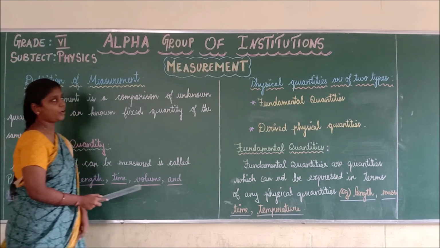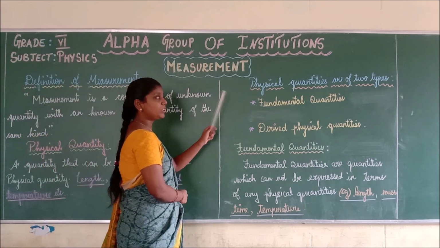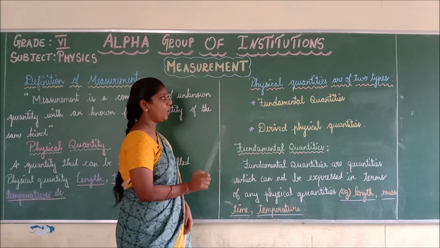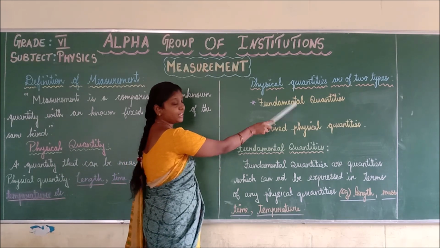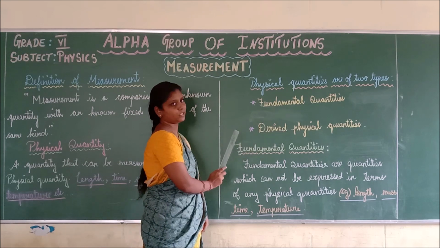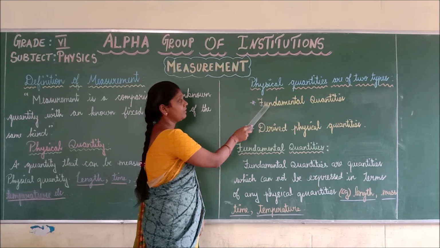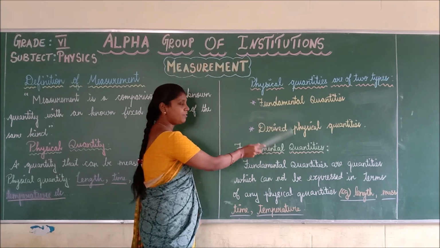Okay. Next we are going to discuss the two types of physical quantities. There are two different types of physical quantities. One is fundamental quantities, next is derived quantities. What are the two types of physical quantities? Fundamental quantities and derived quantities.